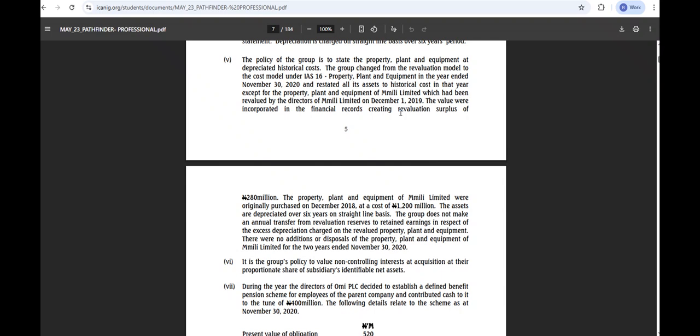Now, we purchased the asset in 2018 at 1.2 million. The depreciation for that 2018 will be how much? So now we have two different bases in the question. If we are using revaluation and we are using historical, which one works for us?